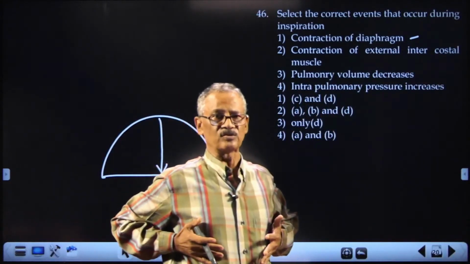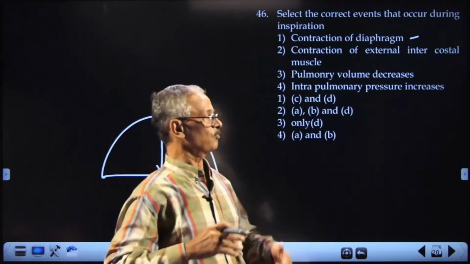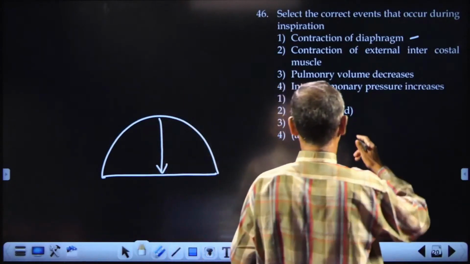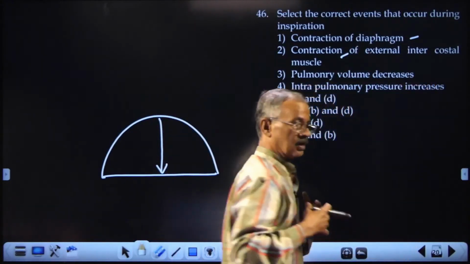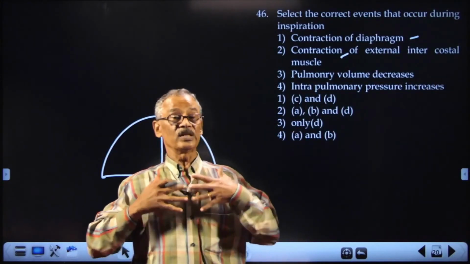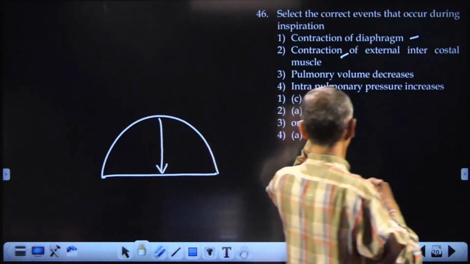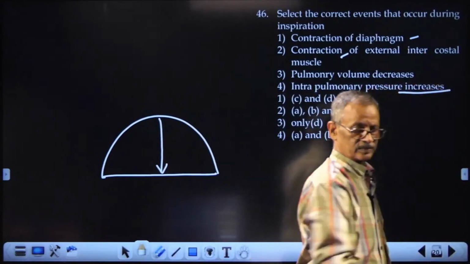The external intercostal muscles contract, so the ribs are raised upward and forward, pushing the sternum forward and upward. The pulmonary volume increases, and intrapulmonary pressure decreases.